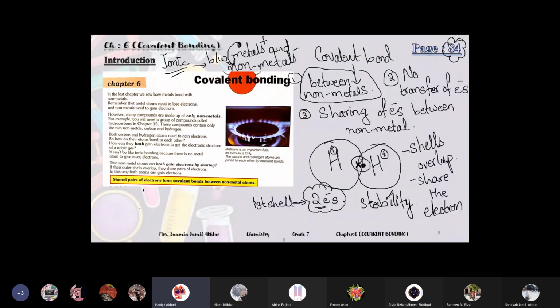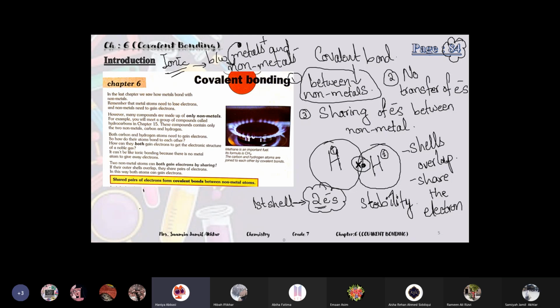Both carbon and hydrogen atoms need to gain electrons. So, how do their atoms bond to each other? How can they both gain electrons to get the electronic structure of a noble gas? It can't be like ionic bonding because there's no metal atom to give away electrons. Two non-metal atoms can both gain electrons by sharing.